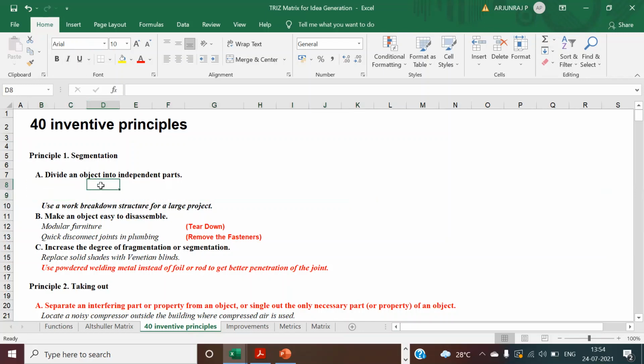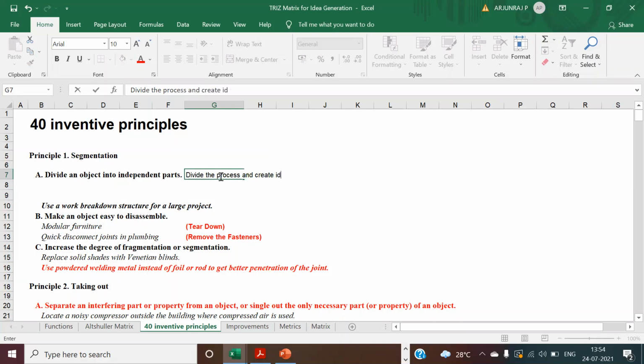So here what I can write is, you have many stages, many processes. You can divide the process and analyze. I try to divide the process and create ideas. You can create ideas by segmentation, which means you are going to segment it into various activities.